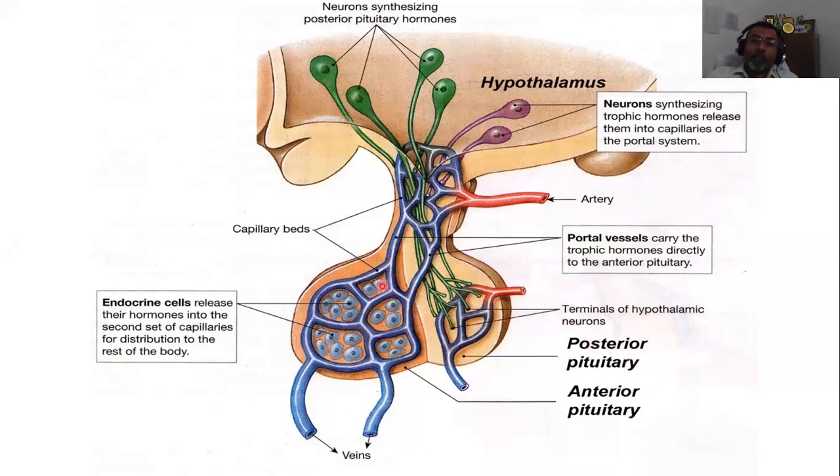Basically, the anterior pituitary hormones are under the control of the trophic hormones that are released by the hypothalamus, and we know the name of these trophic hormones. These are like growth hormone releasing hormone, growth hormone inhibiting hormone, GHRH or GHIH. Similarly, gonadotropin releasing hormone that is called GnRH.